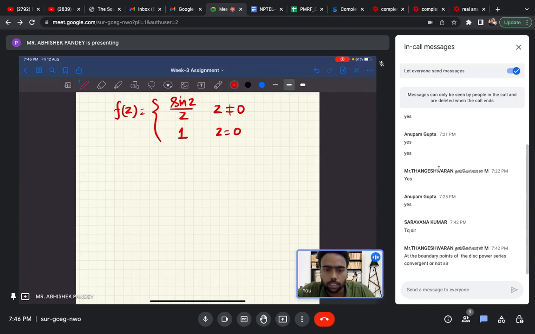Yes, so it is continuous. You can check the usual limit, sin z upon z as z tends to 0, or you can write the expansion of sin z and divide it by z. At 0 you will get 1, so that is the value. Is it clear to you? Yes, sir. Okay, fine. Any other question?